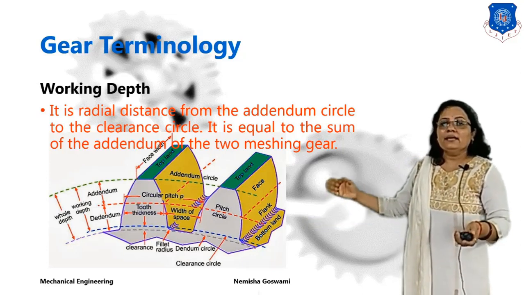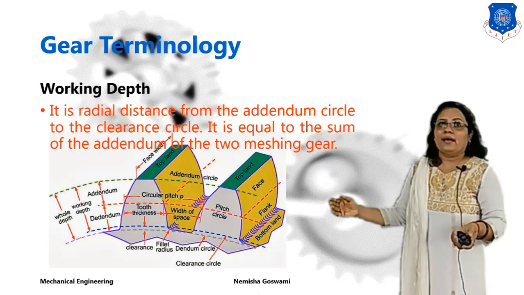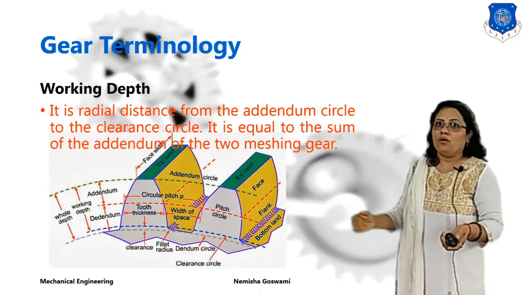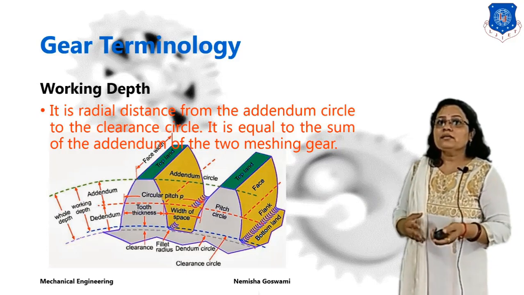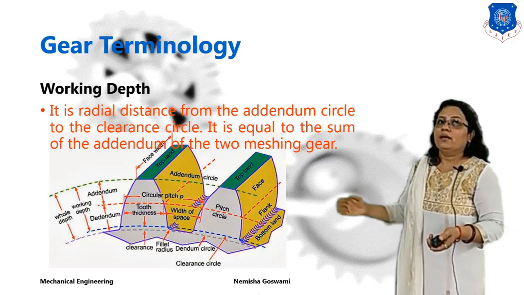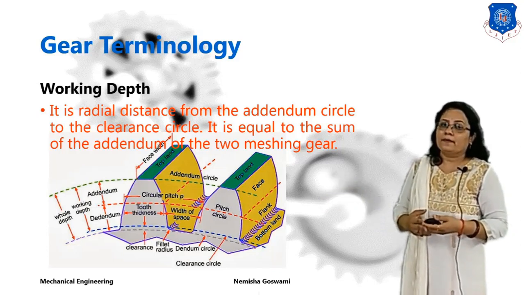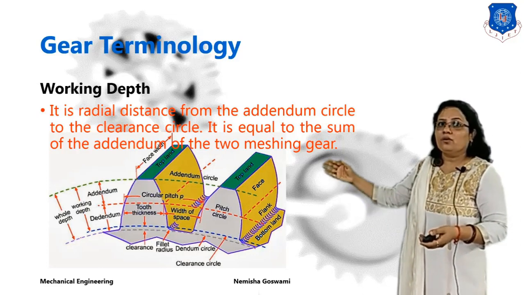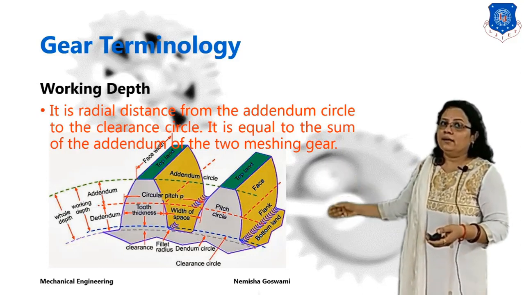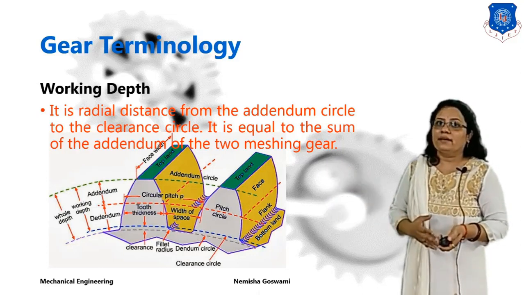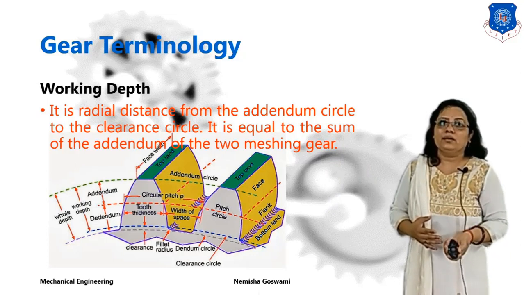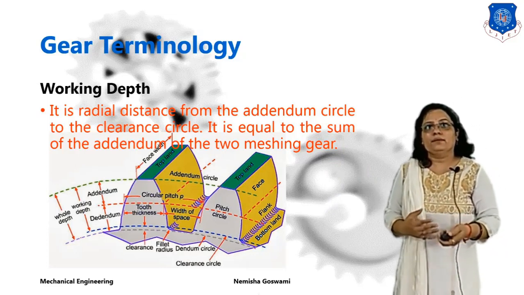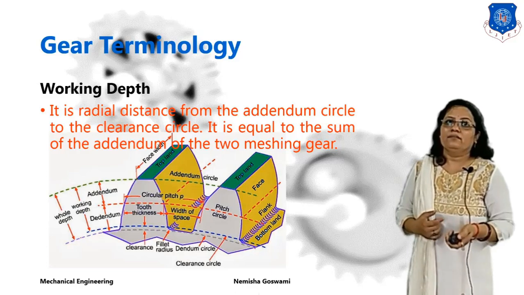So working depth is the actual depth, equal to the sum of the addendum of the two mating gears, which actually comes in contact between your two teeth when they are in meshing condition.